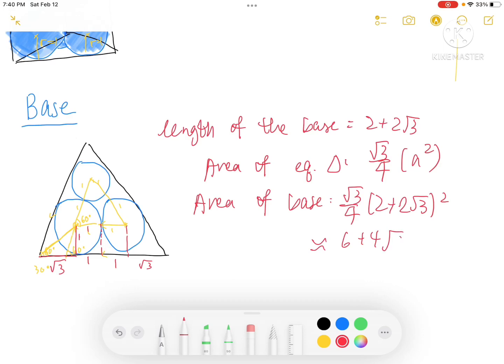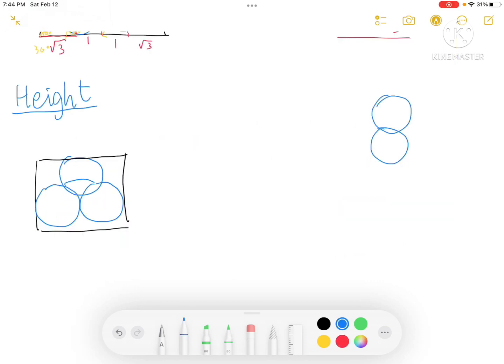So after doing calculations, this is 6 plus 4 root of 3. Well, let's start solving for the height. Although it might be tempting to just say that the two balls are just stacked and here is the radius and the height is 4. This is actually wrong. The reason why is that each sphere is curved.